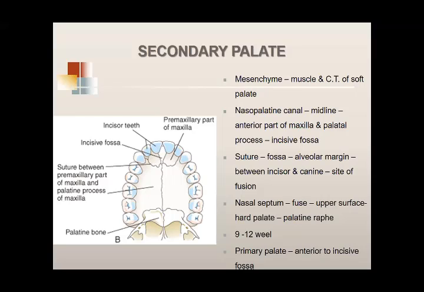12th week में जाके ये जो primary palate है अब और secondary palate, इसके junction पे ये incisive foramen, उनके junction पे the small foramen that is there, that is the incisive foramen.